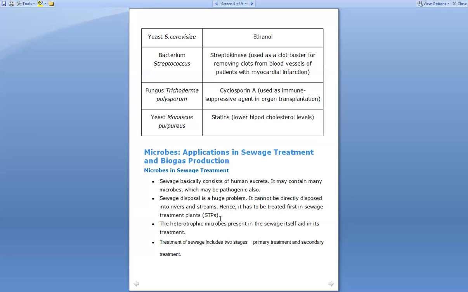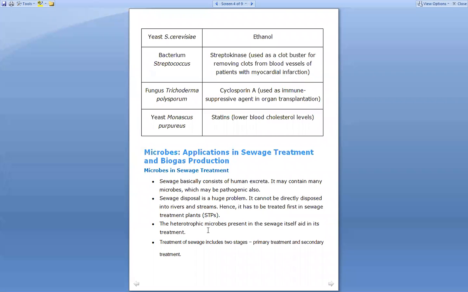Don't get confused between STD and STP. STPs are the sewage treatment plants. So before disposing it into the rivers and the water streams, it first undergoes treatment, and in that particular region the treatment of that sewage takes place.